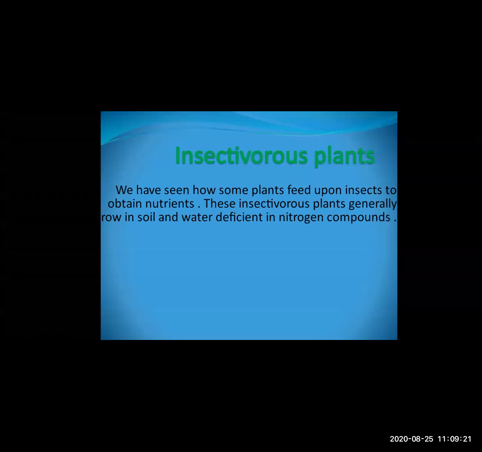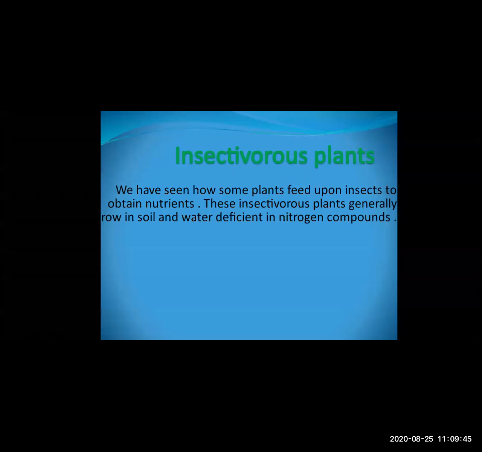So they feed upon the insects for fulfilling the nutrients. Means whatever nutrients they get from the soil, they are not sufficient for them. So they depend upon the insects for food. So this type of nutrition that plant is having, these plants are called insectivorous plants.